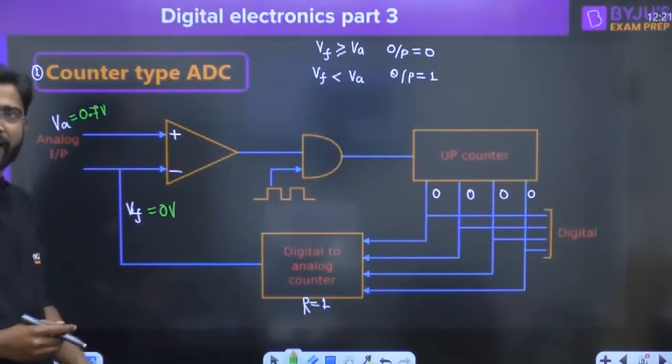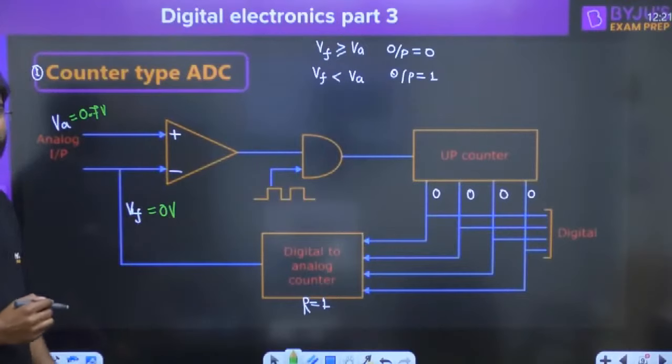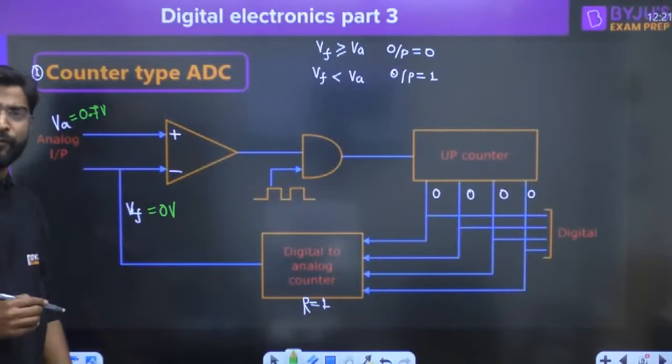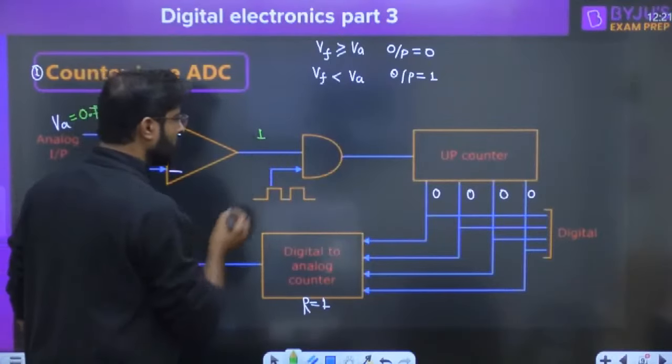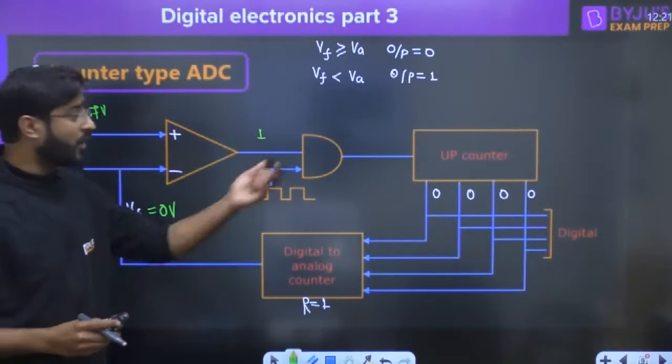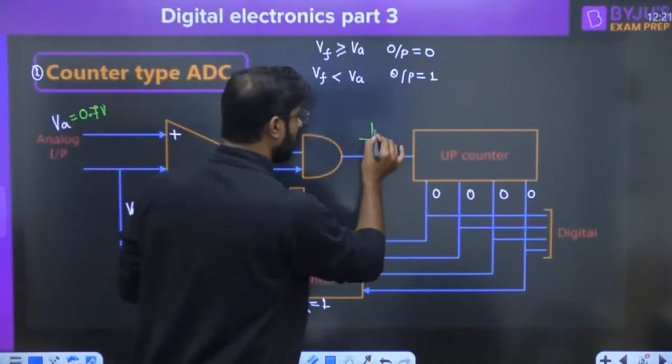Yes, definitely, RK Charan, definitely. This is 0 volt, and 0 volt and 0.7 volt are compared. Which one is greater? 0.7 volt is greater. So if 0.7 volt is greater, then you will get 1. Now if you get 1, we already know the AND gate has the role that 1 will be converted into a clock.